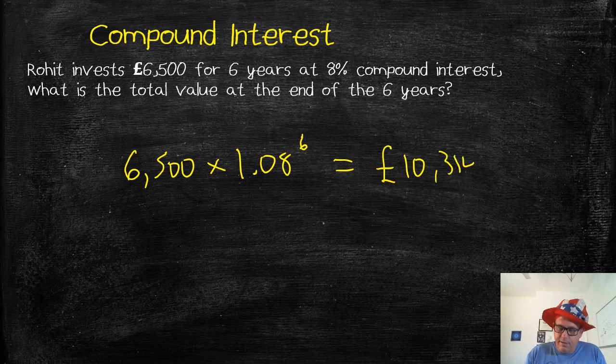10,314. Now I have a decimal that's more than 2 decimal places long, so I automatically round it to 2 decimal places, which is going to be 0.68. Remember, money problems, you automatically round to 2 decimal places. That's my working. That's my answer. Not bad. Look at that. I started with 6,500 pounds, and after 6 years, I've got over 10,000 pounds. The power of compound interest.